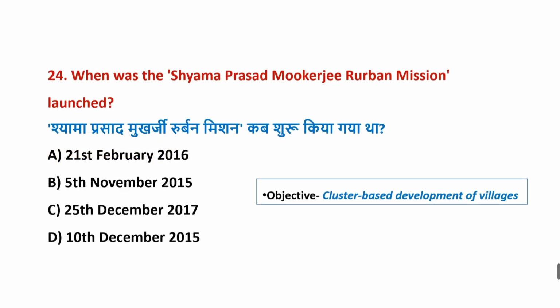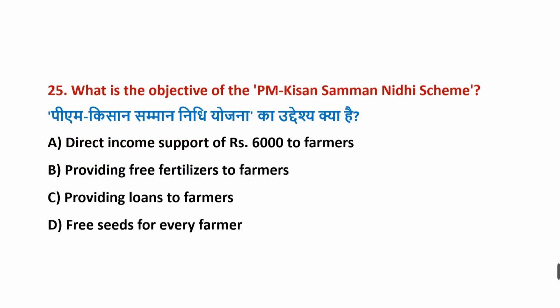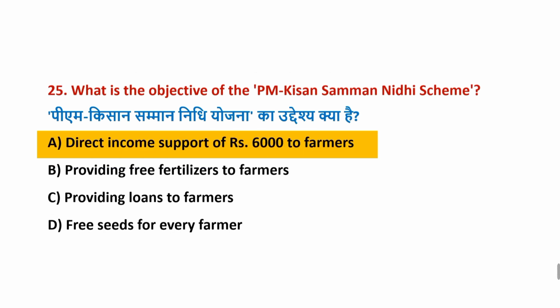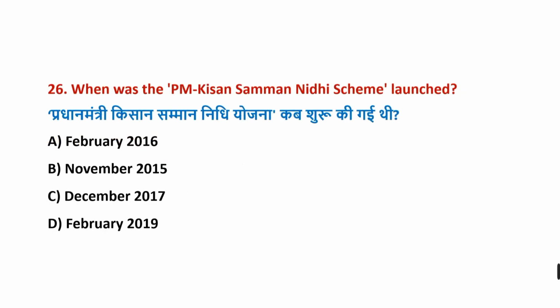When was the Shyama Prasad Mukherjee Rurban Mission launched? Correct answer is option A, 21st February 2016. What is the objective of the PM Kisan Samman Nidhi scheme? Correct answer is option A, direct income support of rupees 6,000 to farmers. When was the PM Kisan Samman Nidhi scheme launched? Correct answer is option D, February 2019.